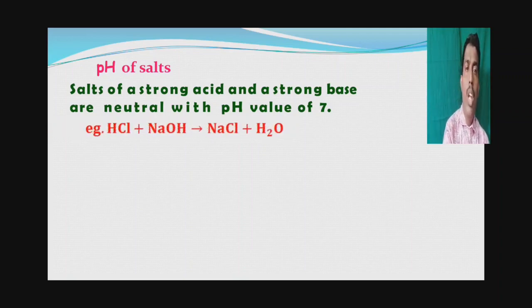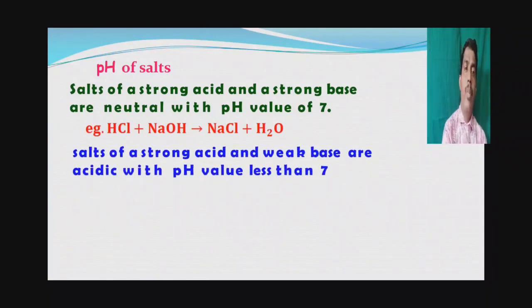For example, hydrochloric acid is a strong acid and sodium hydroxide is a strong base. By adding hydrochloric acid and sodium hydroxide, it forms sodium chloride, which is nothing but our common salt. This is neutral. The pH value of the neutral salt is 7.